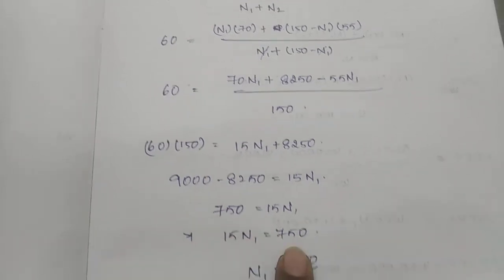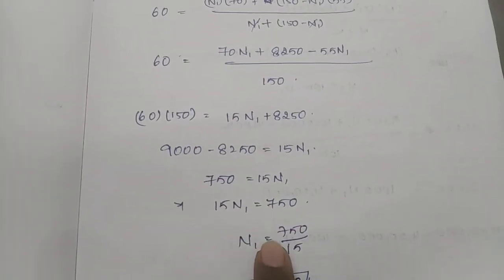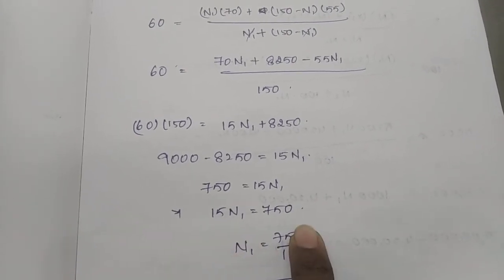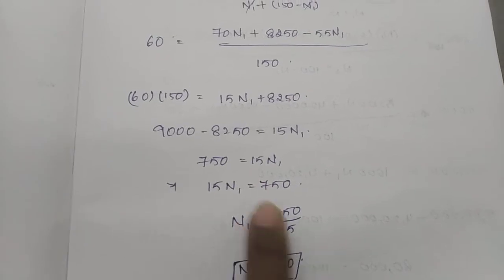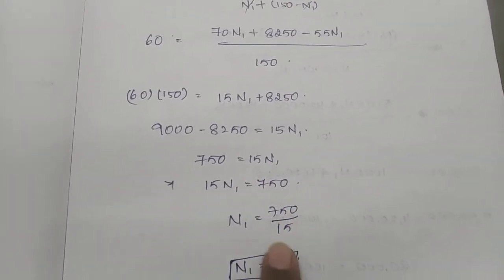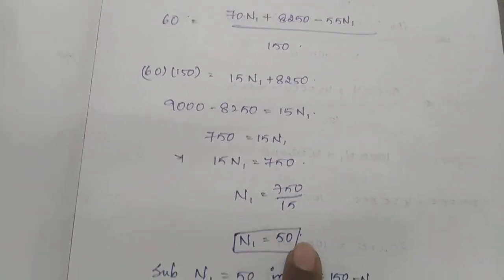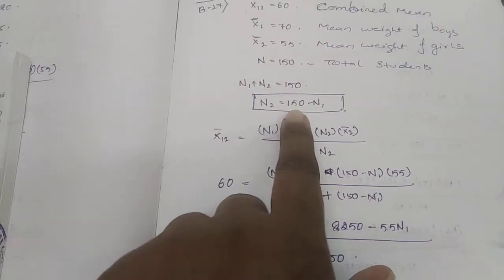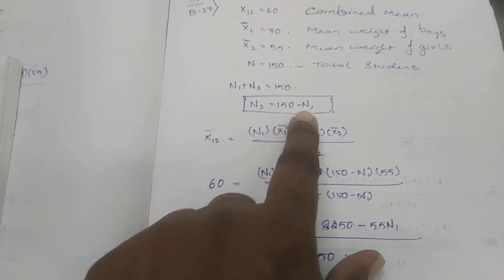Okay, now 15 n1 is equal to 750. n1 is equal to 750 divided by 15. Nothing but multiplication, after bringing this side, it will become divided. Okay, so n1 is equal to how much? 750 divided by 15. So now n1 value is how much? 50. Now this n1 value we have to substitute here. We have to substitute here. Then you will be getting the n2 value.